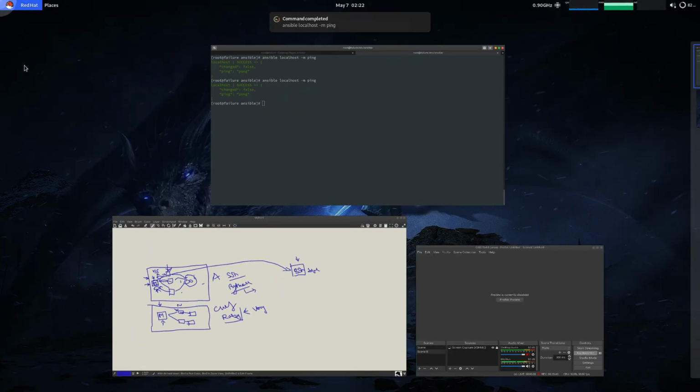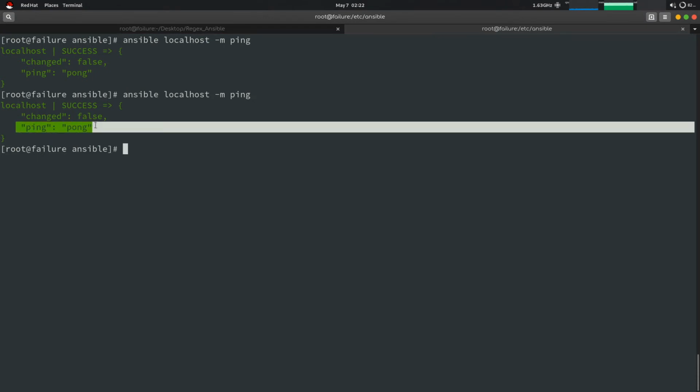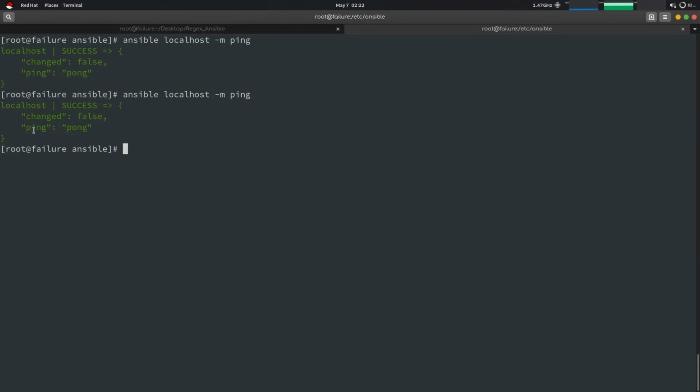If the ping command is showing success, changed, ping, pong, the ping is the message we sent from the master, and the pong is the message we get from the node. Okay, so whenever you install a server or a cluster, you have to do this, because it tells whether all the nodes are working fine or not, and whether the connections are fine or not.